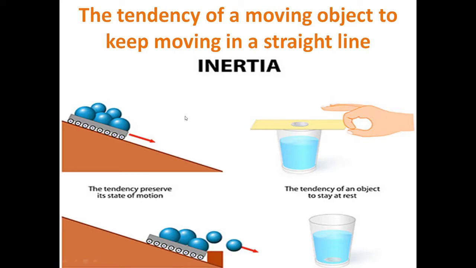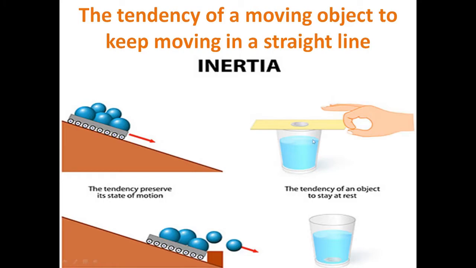We have an experiment here. This is the experiment for a moving object. There is a small trolley containing some balls, moving downhill, down the slope here. Suppose we block the motion of this trolley. Because it was a moving object, all the balls have the tendency to keep moving in a straight line, and we see the balls continuing to move even though the trolley is blocked.